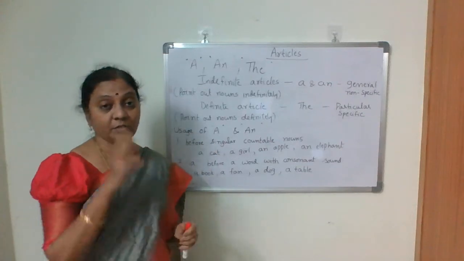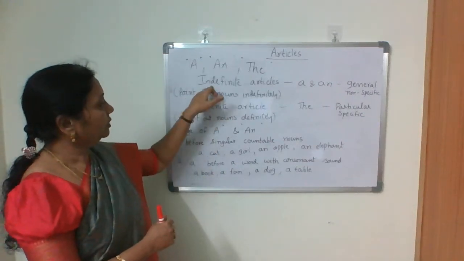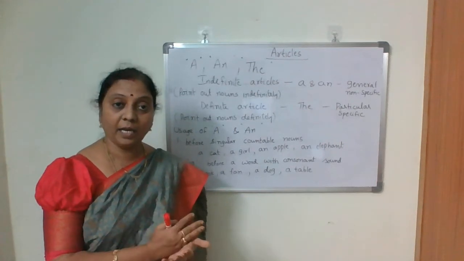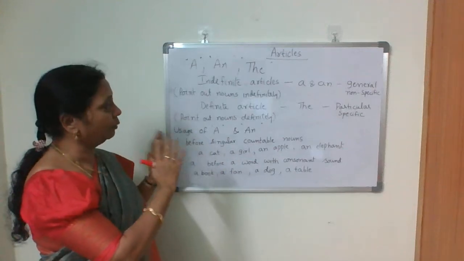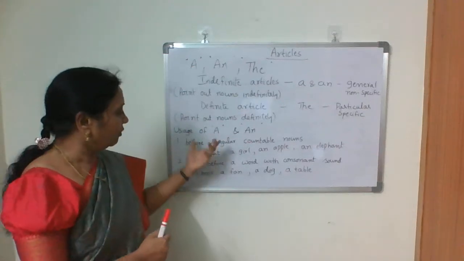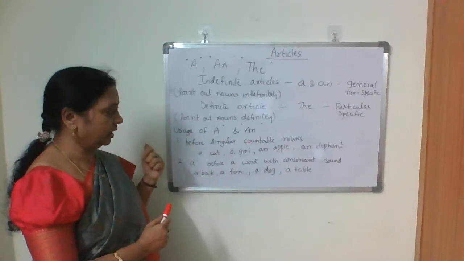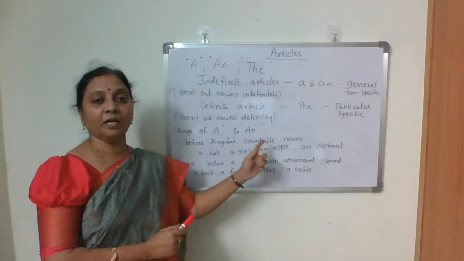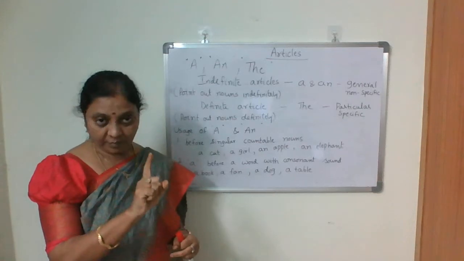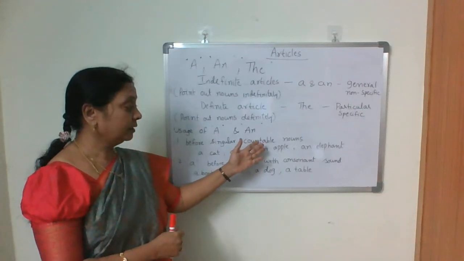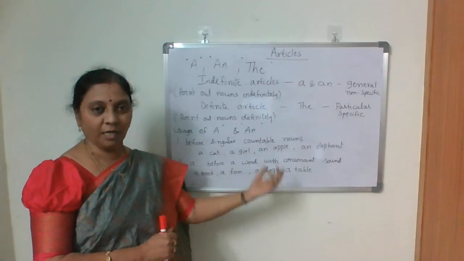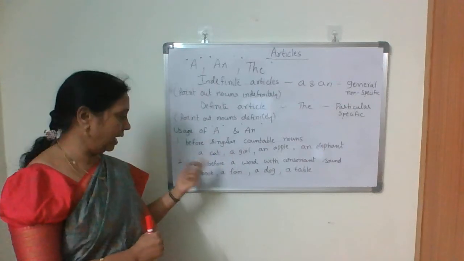Now first we do usage of indefinite articles. When do we use a and an? First, let us make it clear. First and foremost, before singular countable nouns. A and an talk about only one, singular. Before a singular countable noun, you can use a or an.